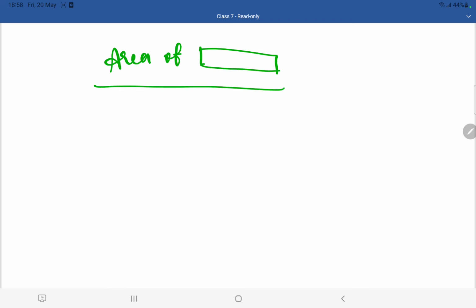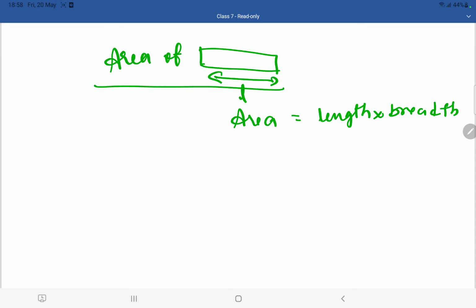Now let us see the area of a rectangle. So this is a rectangle. The area of a rectangle is length into breadth. This is the length of the rectangle. This is the breadth. You all know that. If you just multiply L into B, you are going to get the area of it. The derivation of this area is not required for your level. That's why I am not teaching it to you children.